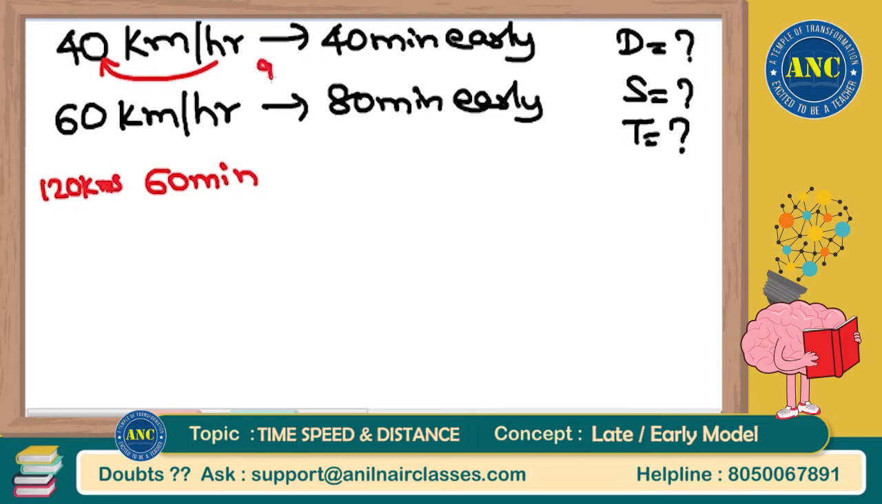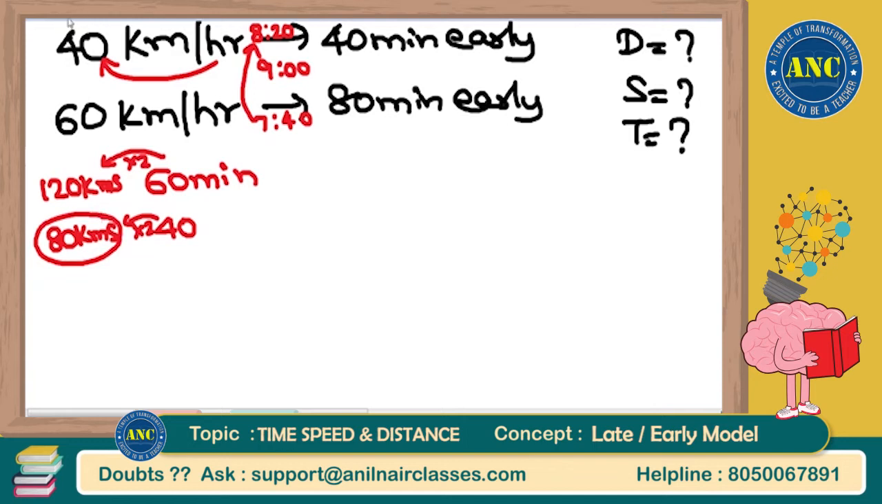Similarly, 9 o'clock is the office. First day 40 minutes early, I reached at 8:20 itself. Second day 80 minutes early. 80 minutes is nothing but 1 hour 20 minutes. I reached at 7:40 itself. 7:40 and 8:20. Difference is 40 minutes. 60 into 2 is 120. 40 into 2 is 80. Actual distance that I need to travel is 80 kilometers.